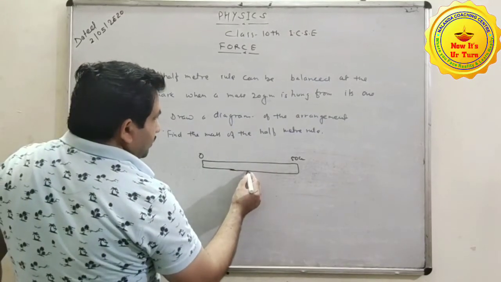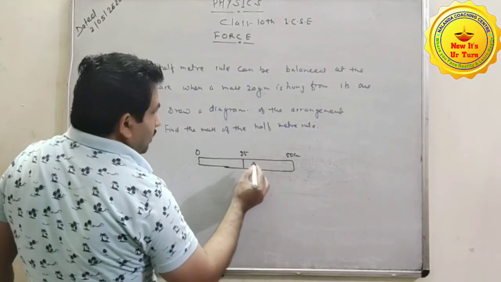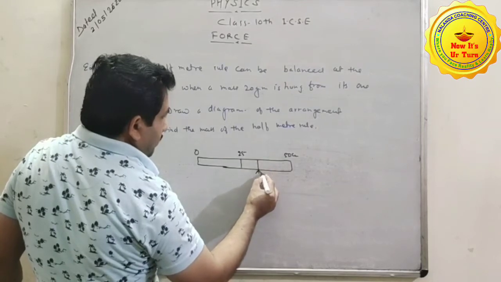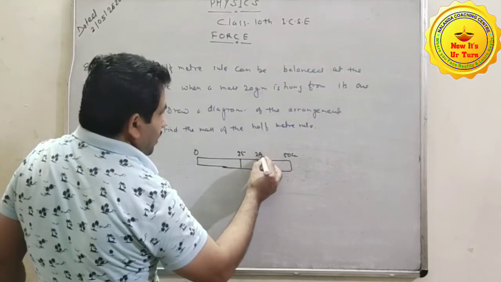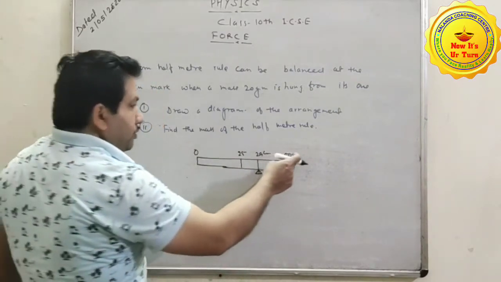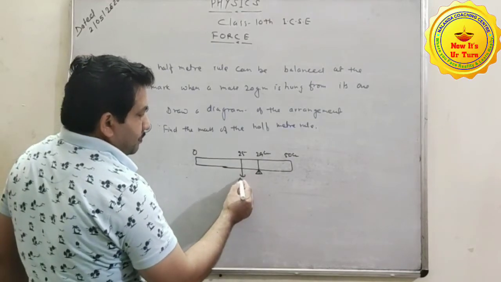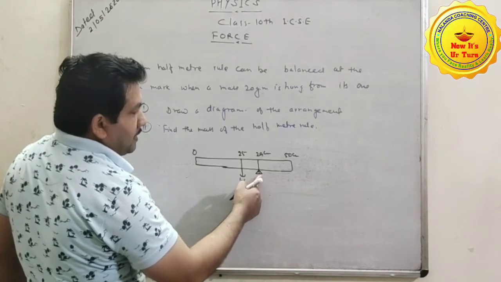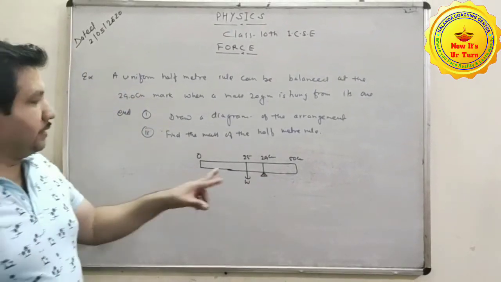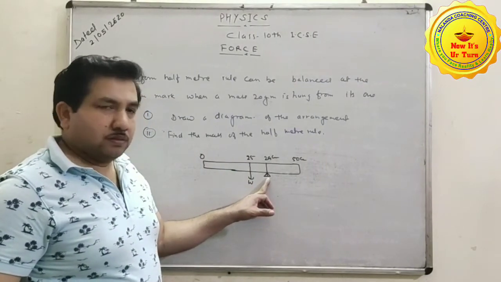The weight of this whole scale will act at the midpoint, which is 25 centimeter, and this one is the balance here. Clear?